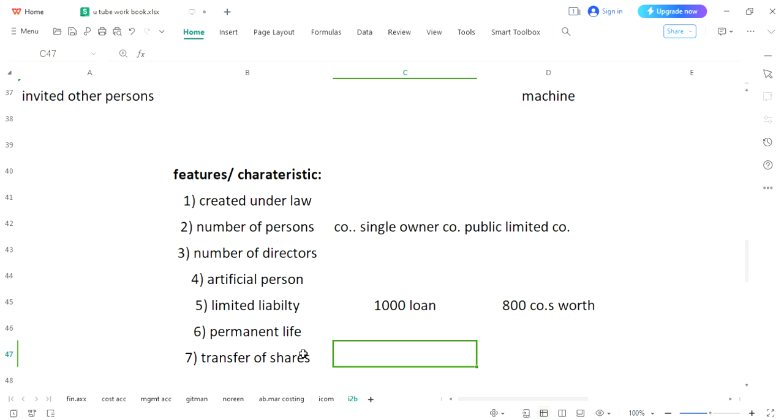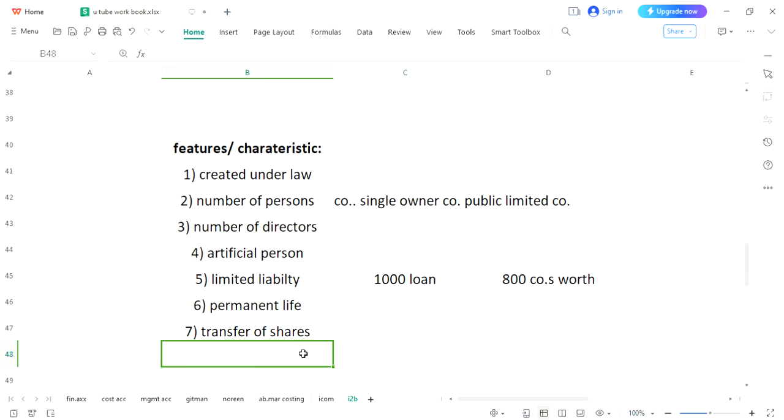Under partnership and proprietorship, you cannot transfer your shares, but in a joint stock company, you can transfer your shares at any point of time or to anyone you want. This is absolutely a strange thing for you, that in any business as a company, you are 100% flexible to transfer your shares.